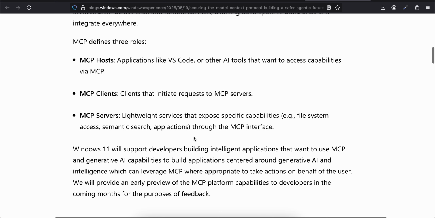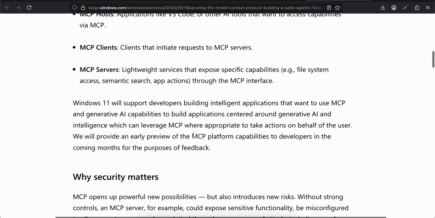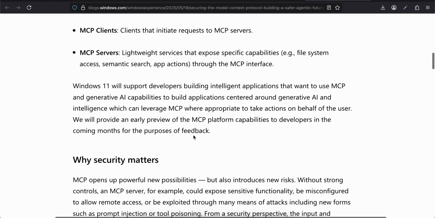MCP defines three roles: MCP hosts, applications like VS Code or other AI tools that want to access capabilities via MCP; MCP clients that initiate requests to MCP servers; and MCP servers, lightweight services that expose specific capabilities, for example file system access, semantic search, app actions, through the MCP interface.